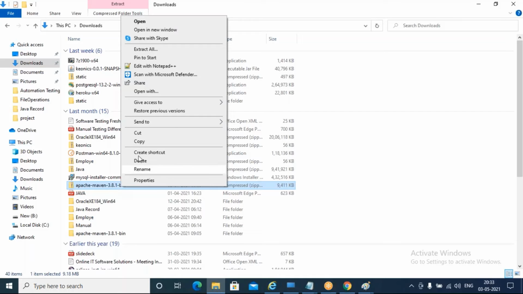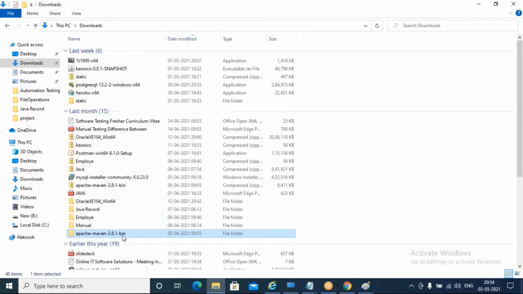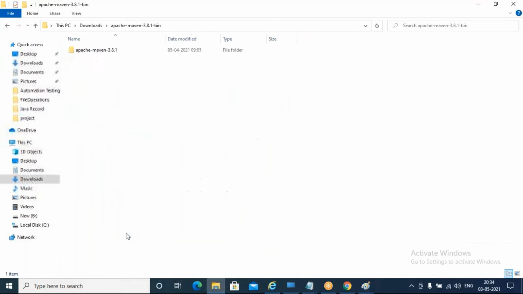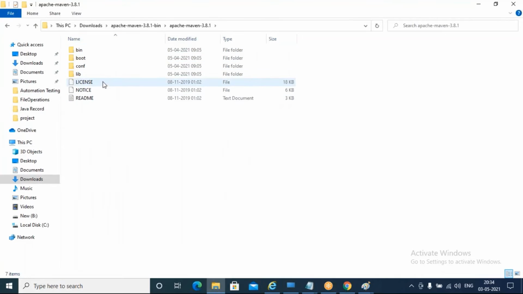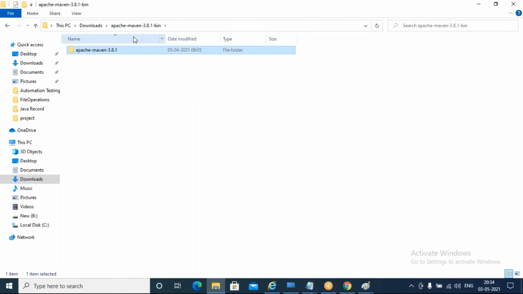I should go and say extract all. Once I extract everything, I see one folder here, Apache Maven 3.8.1-bin. I'll open it. You can see the bin, boot, conf, and lib folders inside. So this is actually our Maven.